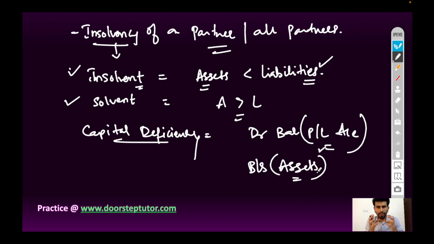It is not a real asset. The loss is not an asset, but it is recorded on the balance sheet asset side. So the profit and loss account debit balance is a kind of loss which is carried forward year on year, and this is a kind of capital deficiency. So let's understand this concept with one illustration.